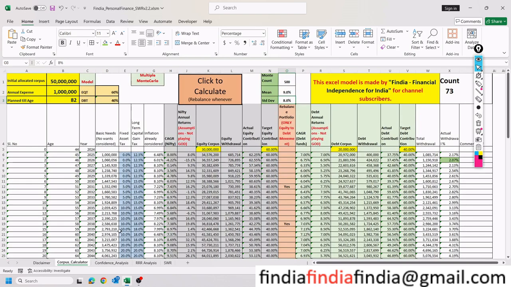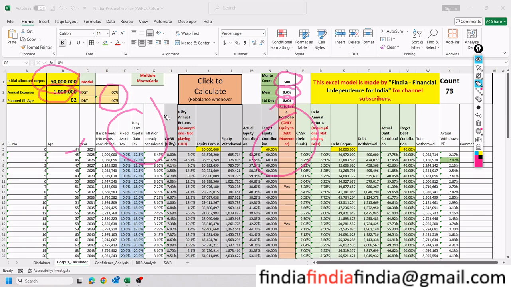Now I'm going to run this Monte Carlo with these functions that I have told: 500 cycles of Monte Carlo, 9% mean and 8% standard deviation, with rebalancing every 4 or 5 years with all the consideration of taxes, for a 44-year-old person with 5 crores of corpus and 10 lakhs of expense annually, and a 60-40 equity debt ratio. Let us see how long this corpus is going to last.